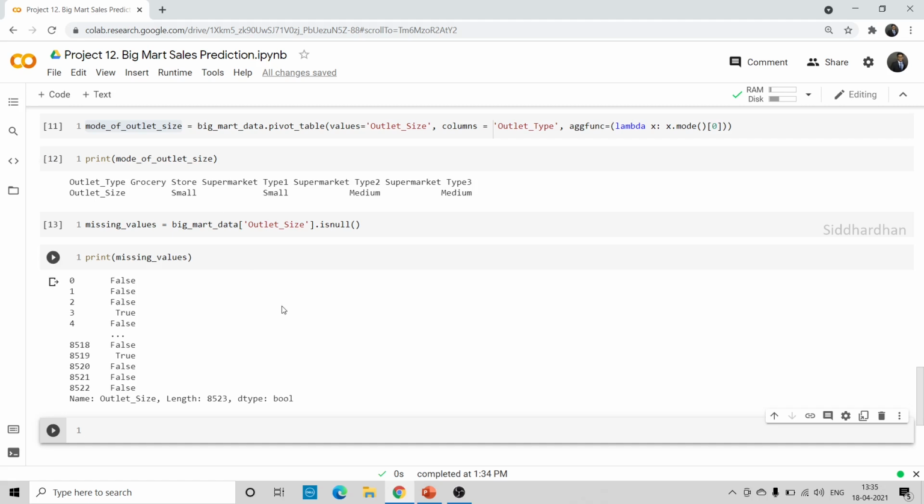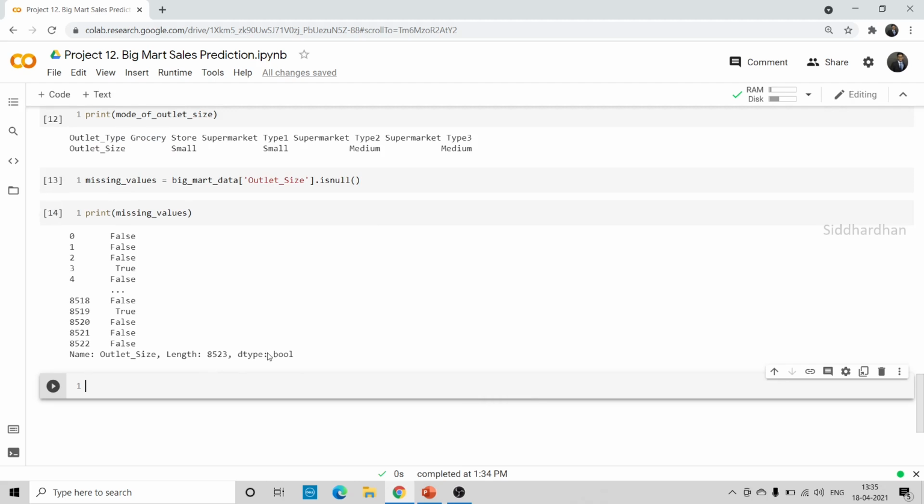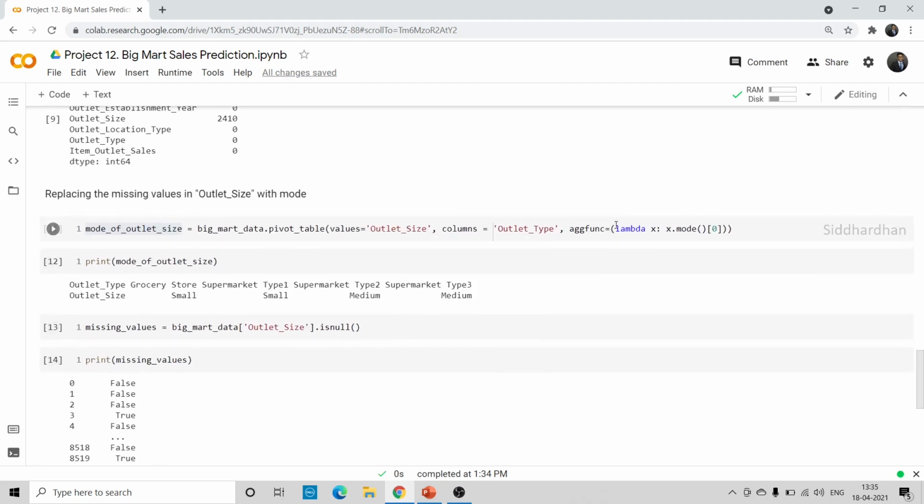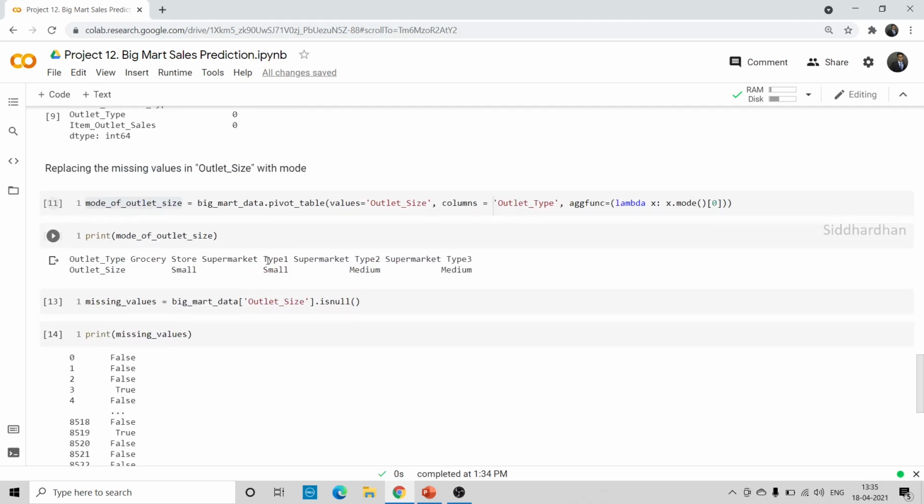And for this, let's do some work. Now we need to understand what we are doing in this particular function, right? So we take this pivot table. We are just creating this spreadsheet-like table in order to compare the mode of the respective outlet type based on the size.